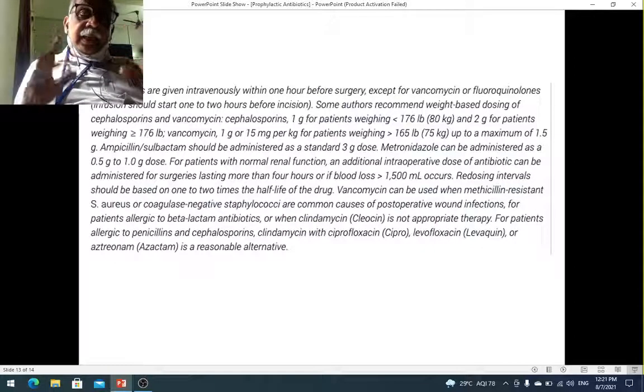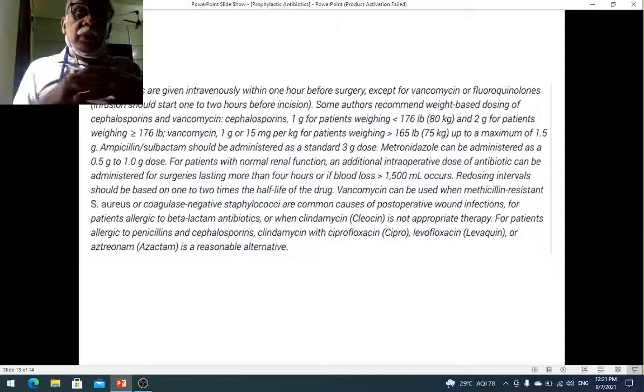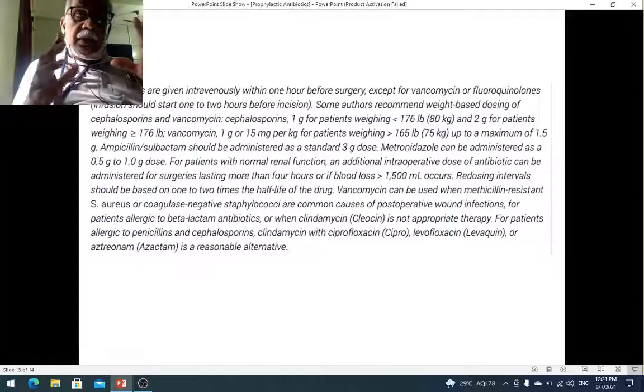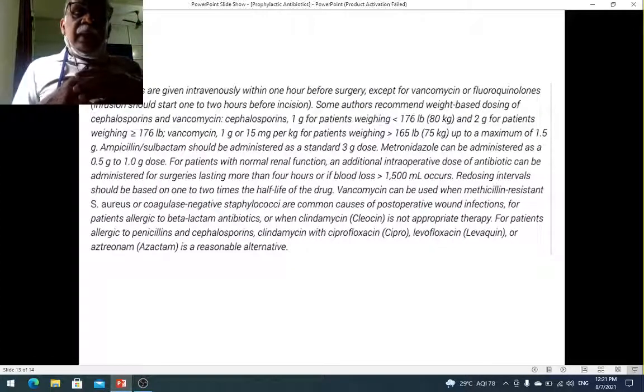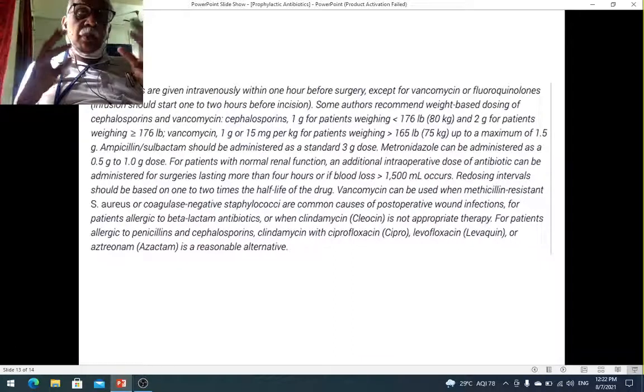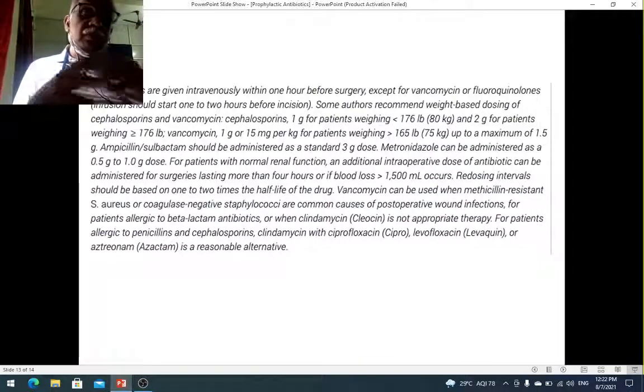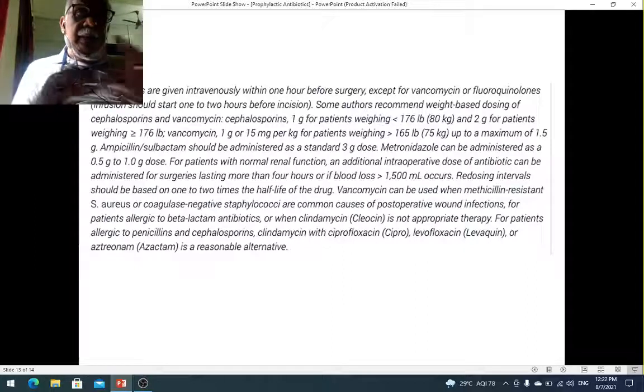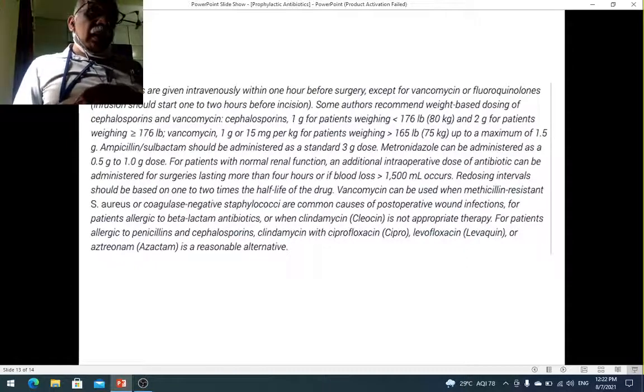The prophylactic antibiotic is not continued for more than 24 hours. That is, including the surgery, you should stop it within 24 hours. Exception is cardiothoracic surgery, cardiac surgery, where you are using valve replacement and all that. You can give it for 48 hours. A repeat dose is necessary only in 2 situations. If the surgery is taking more than 4 hours, or if there is a massive blood loss of more than 1500 ml.